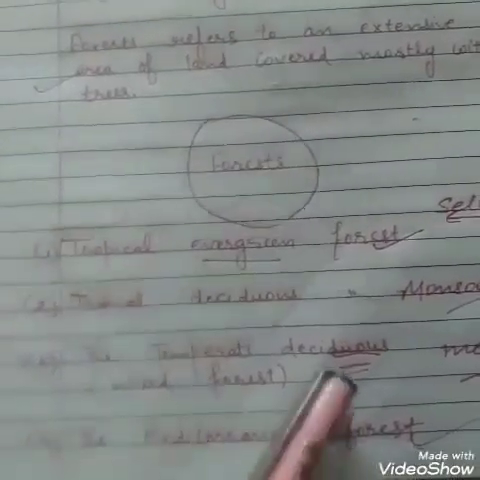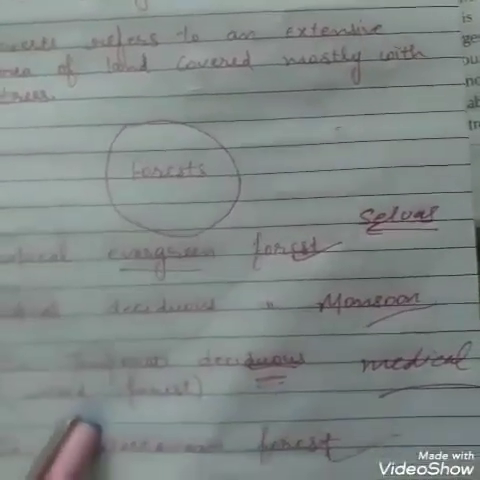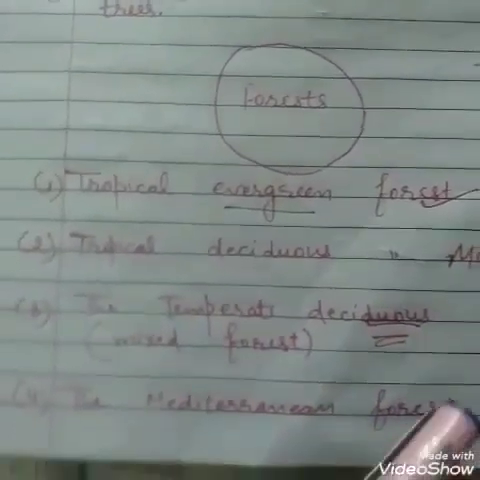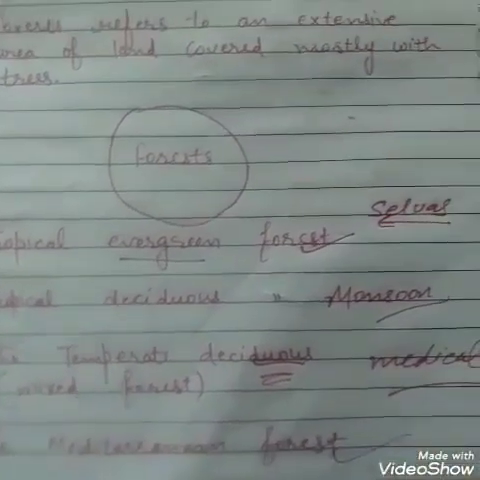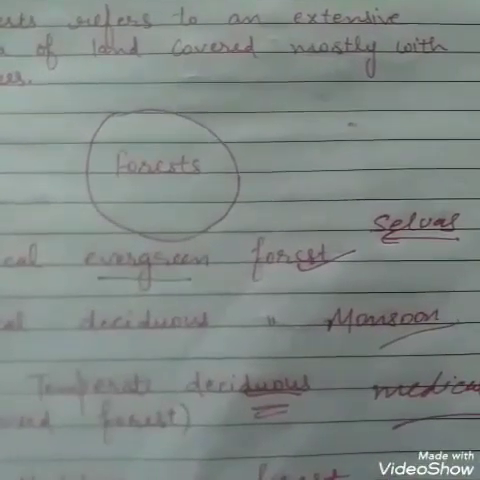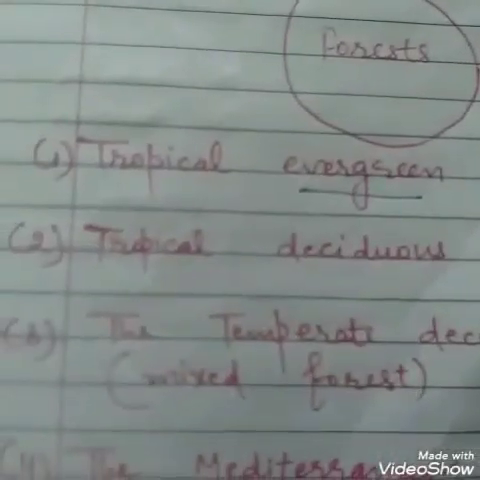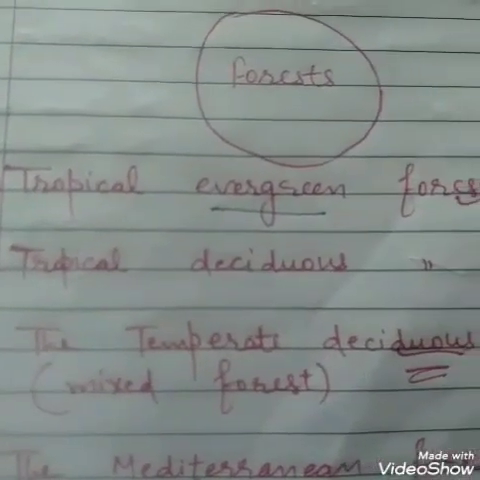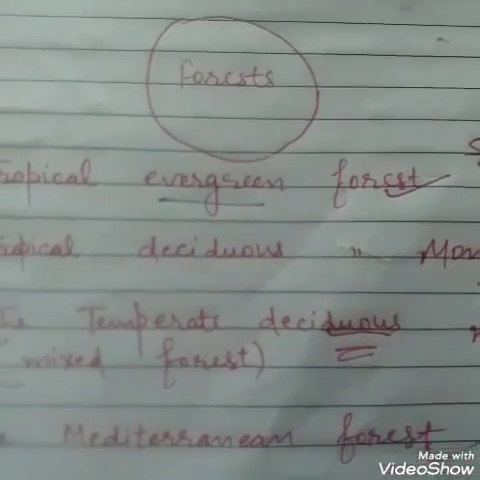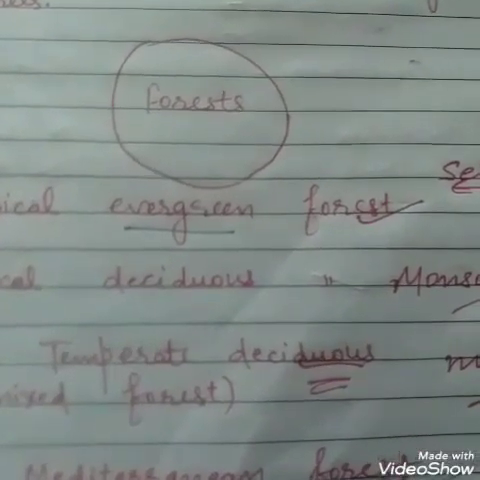The temperate deciduous forest. The temperate deciduous forests are known as mixed forests, and these forests are mainly used for medical purposes, meaning these leaves are used for making medicine also. These forests are found on the eastern sides of the continents in the temperate latitudes. It means these trees are found in the coastal regions near the sea areas.